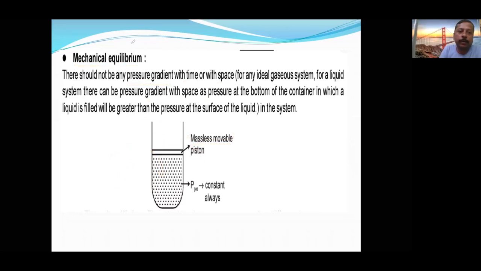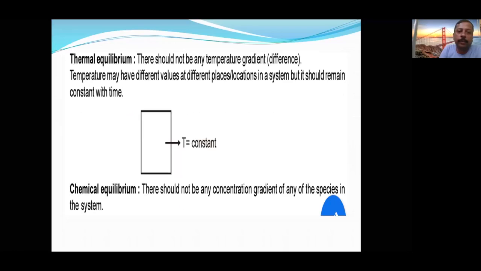The next type of equilibrium will be this one, thermal equilibrium. So how do we confirm whether it is in thermal equilibrium or not? Simply, if the temperature is constant over a period of time. For mechanical equilibrium the position of the piston must be fixed, but here the temperature should be fixed. Then it is called thermal equilibrium. There should not be a pressure gradient, then it is mechanical equilibrium. There should not be a temperature gradient, then it is thermal equilibrium.